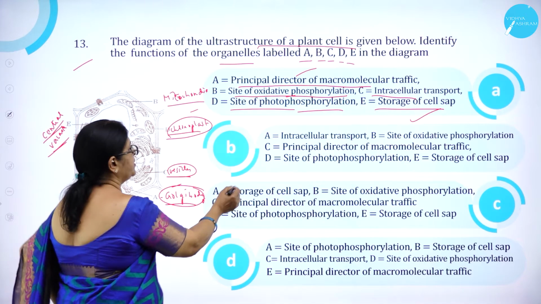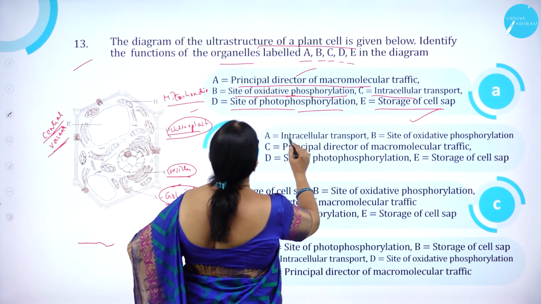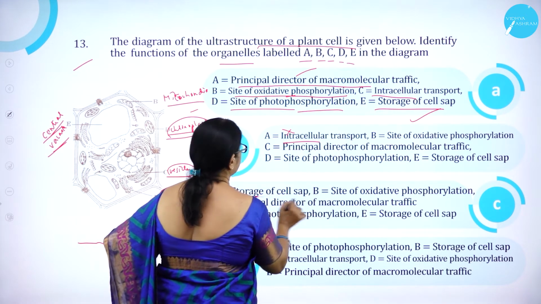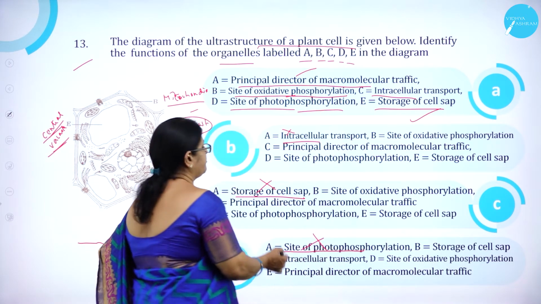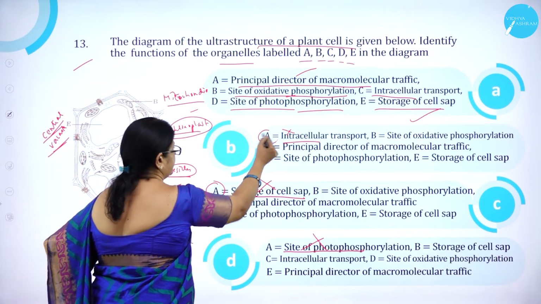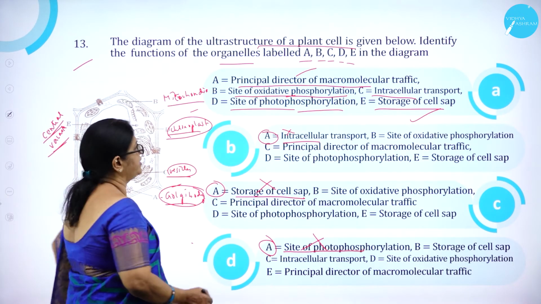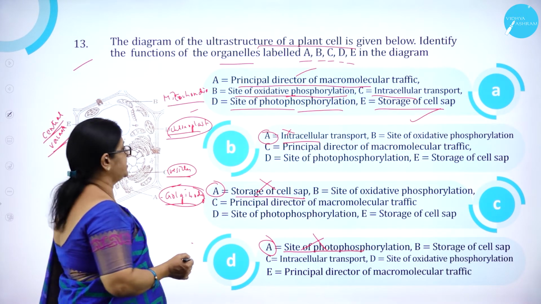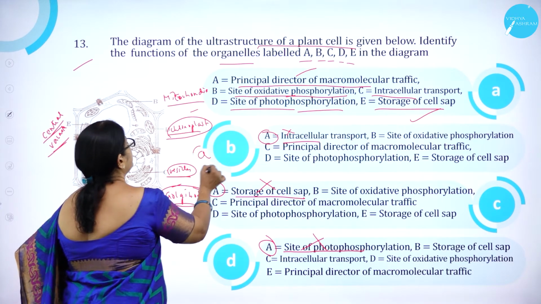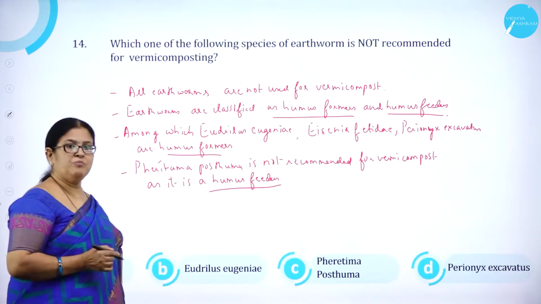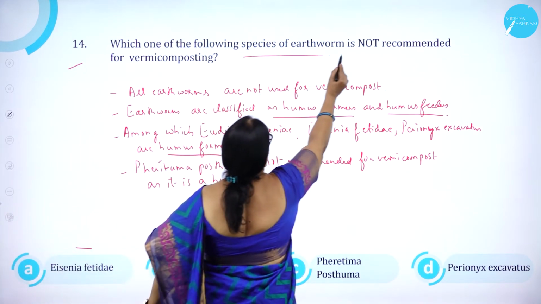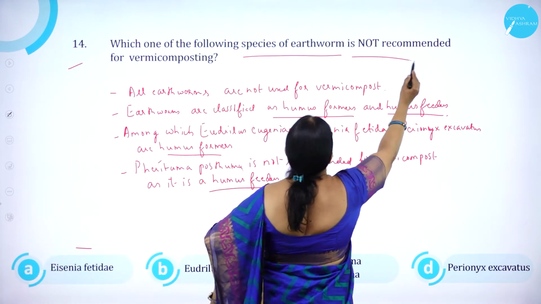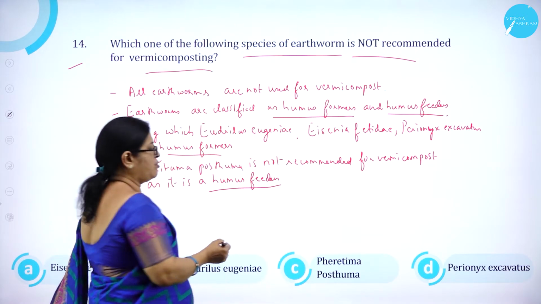Here you can see intracellular transport, wrong. Here we can see storage of cell sap, wrong. Here's site of photophosphorylation. The first A itself is wrong here. You can see, right? So option A is correct. Moving on to question number 14. Which one of the following species of earthworm is not recommended for vermicomposting?